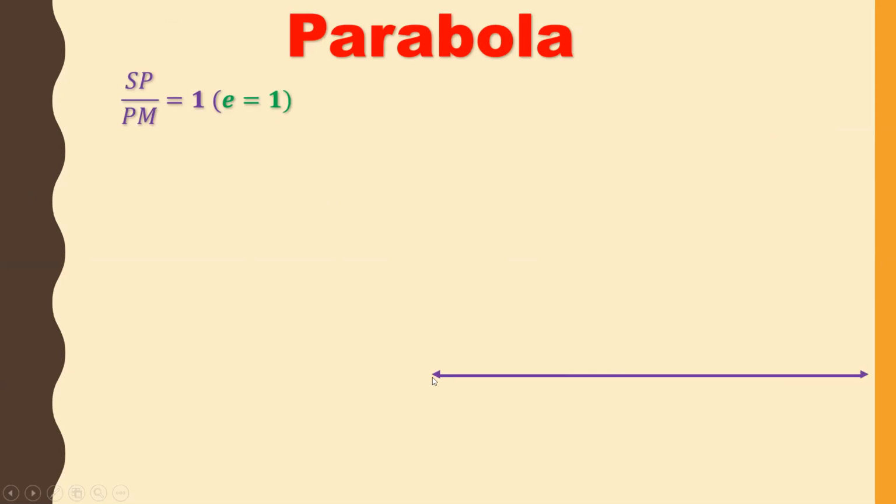I will take the axis as the x-axis, and the directrix, and this is a point P, and this is a focus. SP, you know what SP is here, and PM also you know.